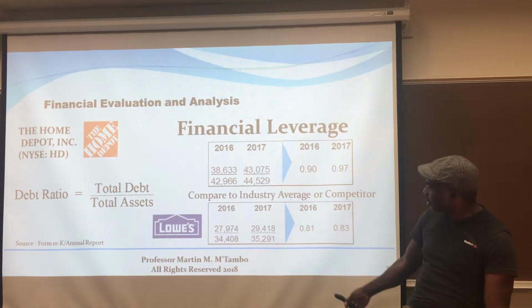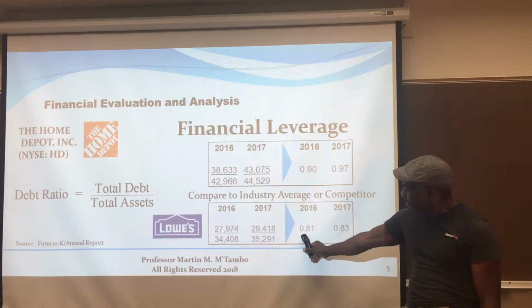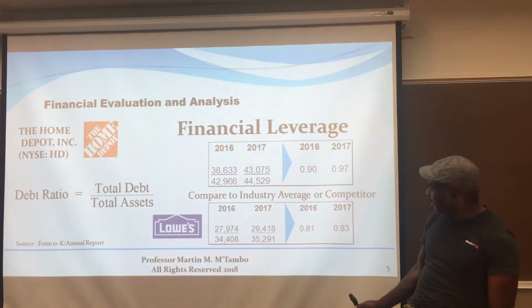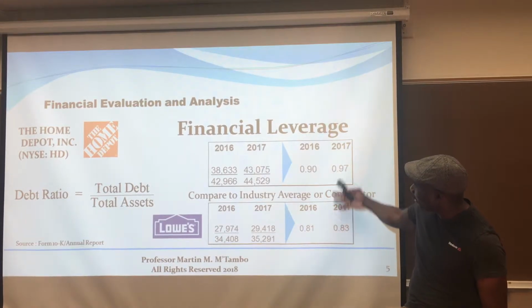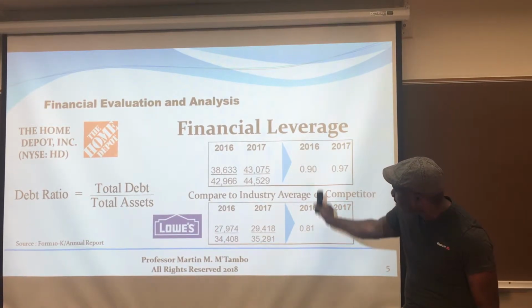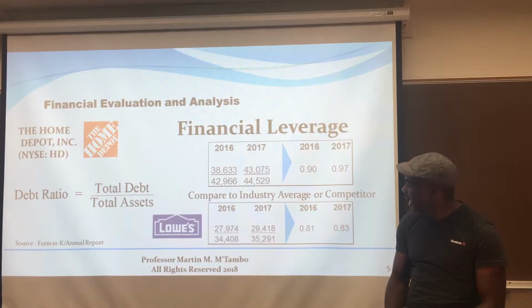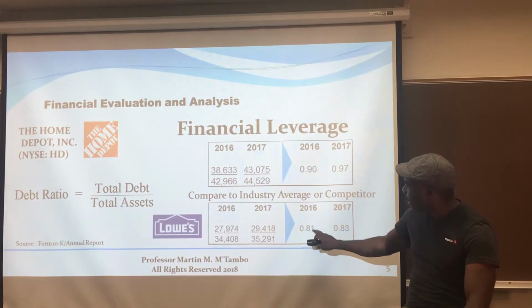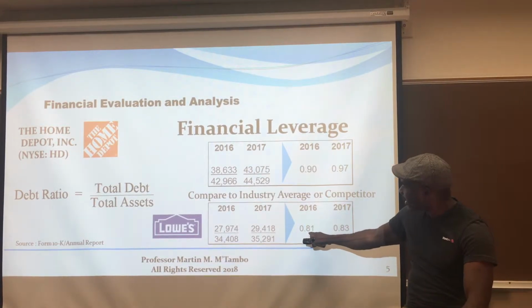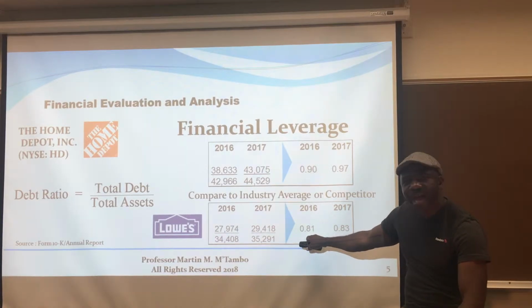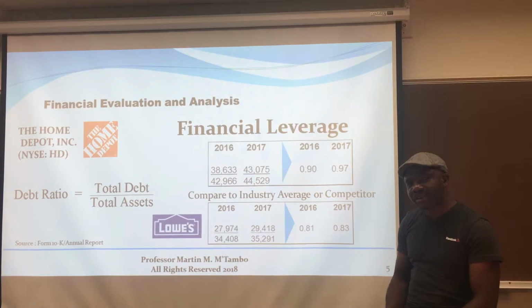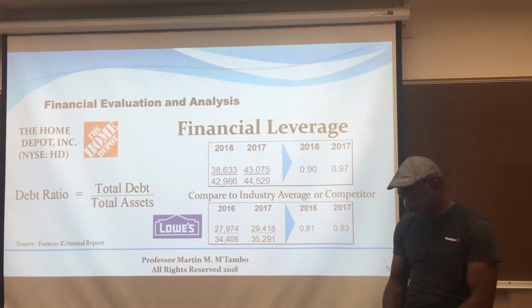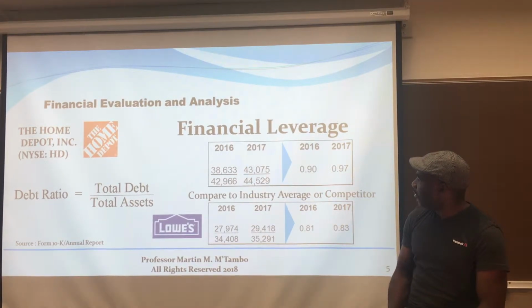Lowe's, for the same 2 years, in 16, had a 0.81. In 17, 0.83. Obviously, when you look at Lowe's and compare the two numbers, this is much better. Because here it says that for every dollar of assets, Lowe's had 81 cents in borrowed funds. And in 2017, they had 83 cents per dollar of their assets.